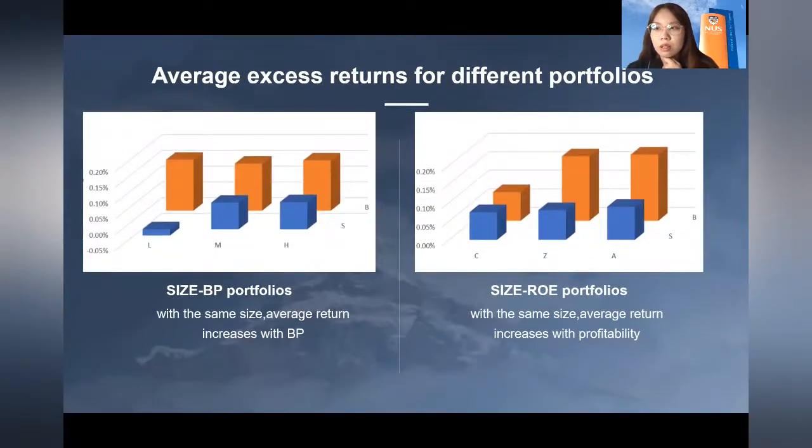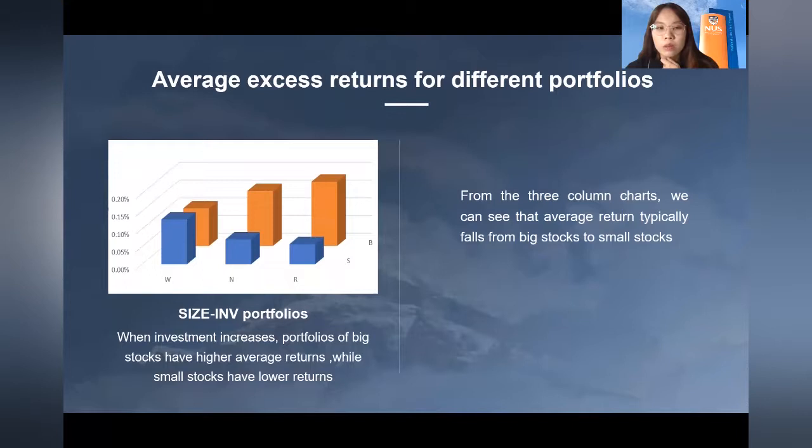Here are the bar charts of the average return of this portfolio. The average return of the high BP is larger than that of the low BP. The average return of the strong profitability is larger than that of the weak profitability. When the investment increases, portfolios of big stocks have higher average returns, while small stocks have lower returns. This can prove that the company's total assets can be regarded as future amortization expense, which is a kind of cost. The average return increases from small stocks to big stocks.